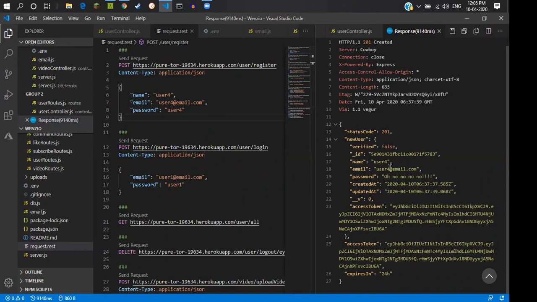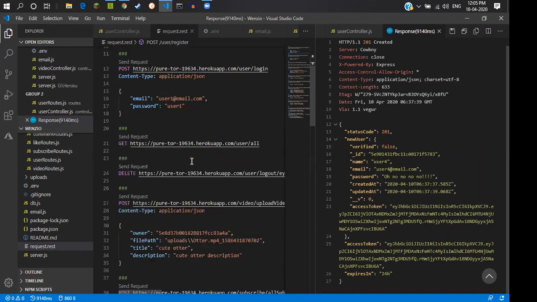In return, we will get the name, the user, then its email, and actually this is not the password. It's changed here. The actual password is saved in the MongoDB. And its access token, these are both the same. So when the user is registered, that also means he is logged in.